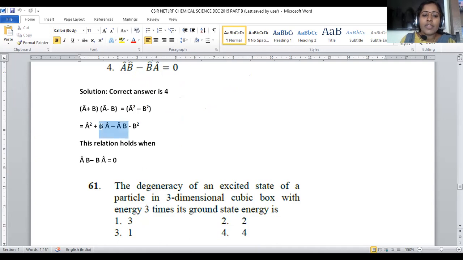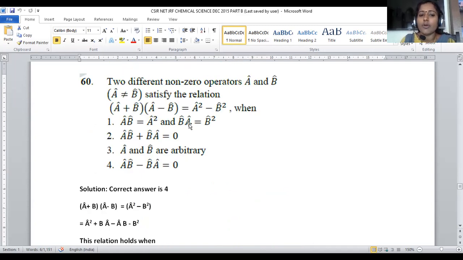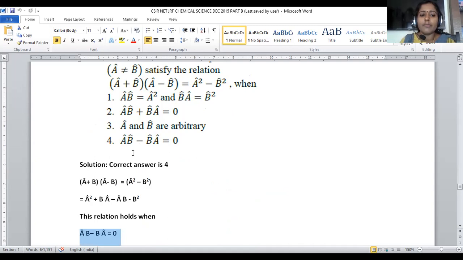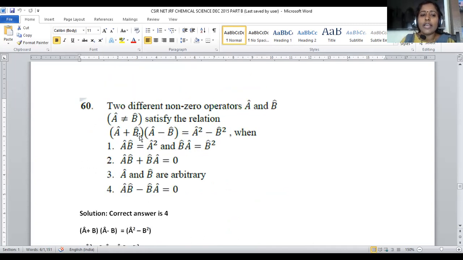That indicates that the value of AB minus BA will be 0. Then only the statement given within the problem holds good. So that is given in option number 4. The difference between the AB operator minus the BA operator is 0. Then only (A plus B)(A minus B) becomes A square minus B square. For question number 60, option number 4 is the correct answer.